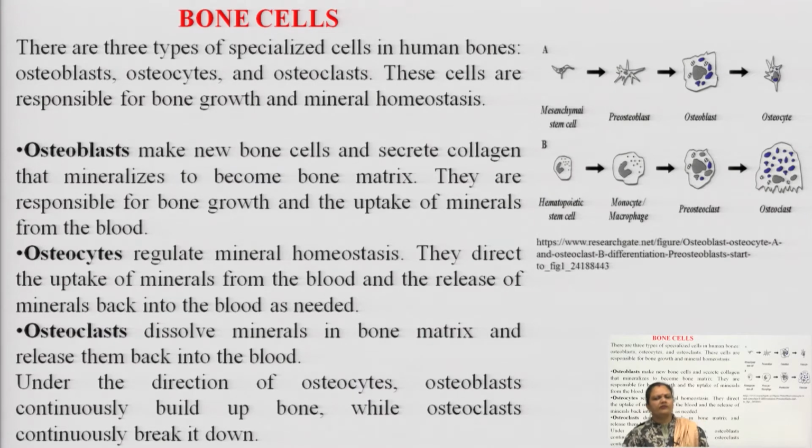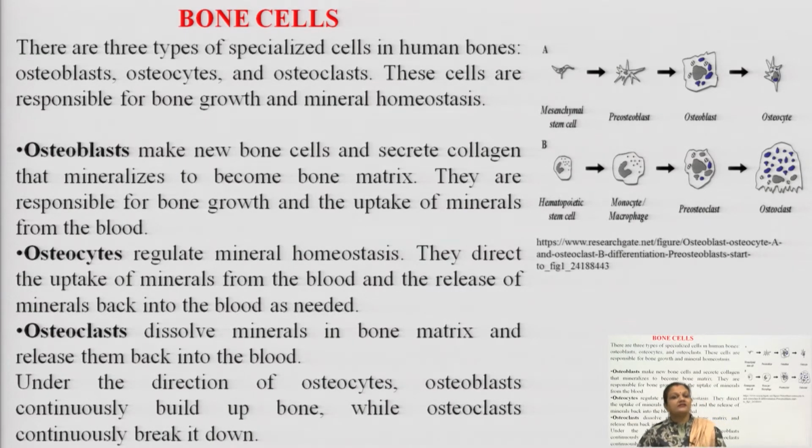Before going deep into the bones or the skeletal system, we have to know about the different types of bone cells. There are basically three different types of specialized cells present inside the human bones. Their names are according to their functions. The first is the osteoblast, the second is osteocytes, and the third is the osteoclast.